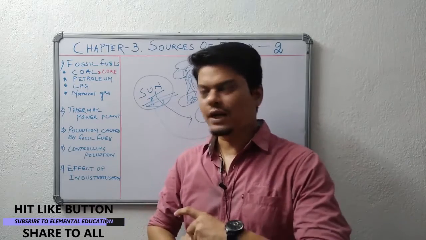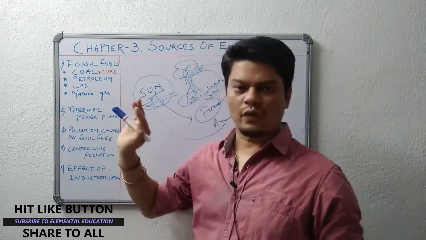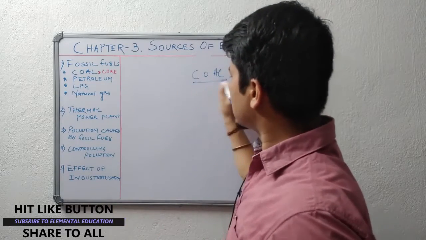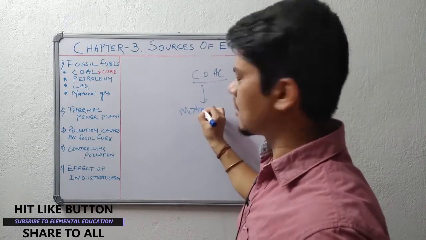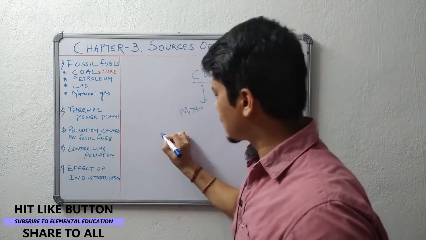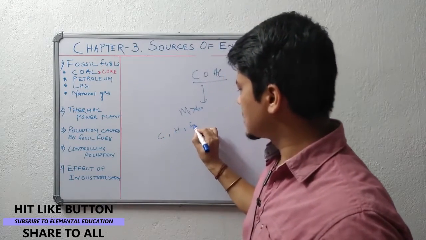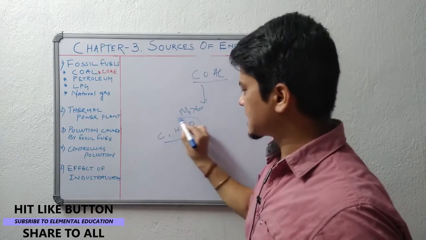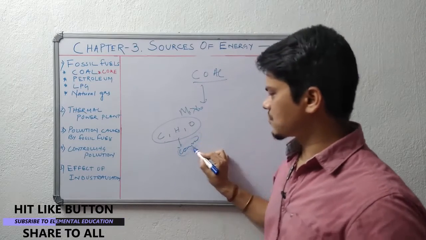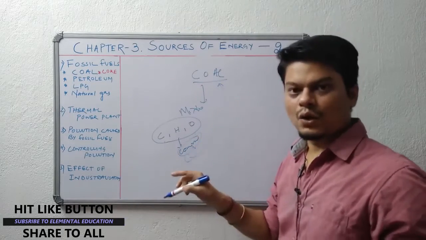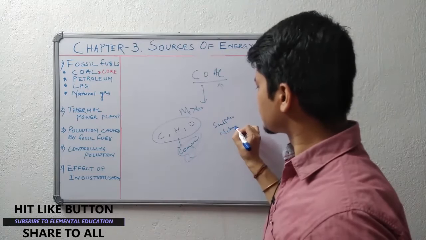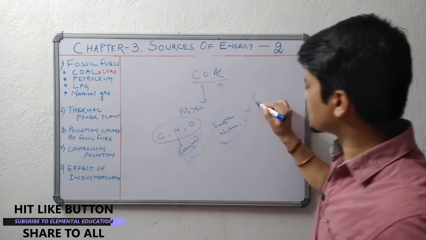Now let us go for our first topic, that is what is coal. Coal is a mixture of complex compounds of hydrocarbons. Hydrocarbons are made up of carbon, hydrogen, oxygen. So this complex mixture forms some compounds. These compounds together form coal. In that we have found some traces of sulfur and nitrogen, and also some free carbons.